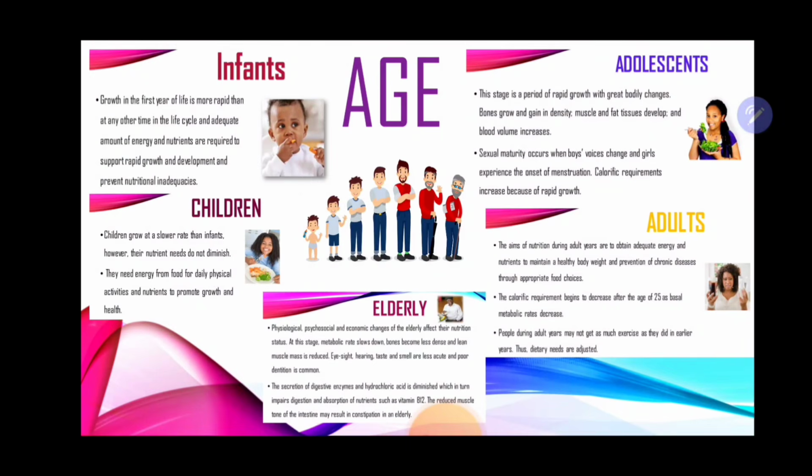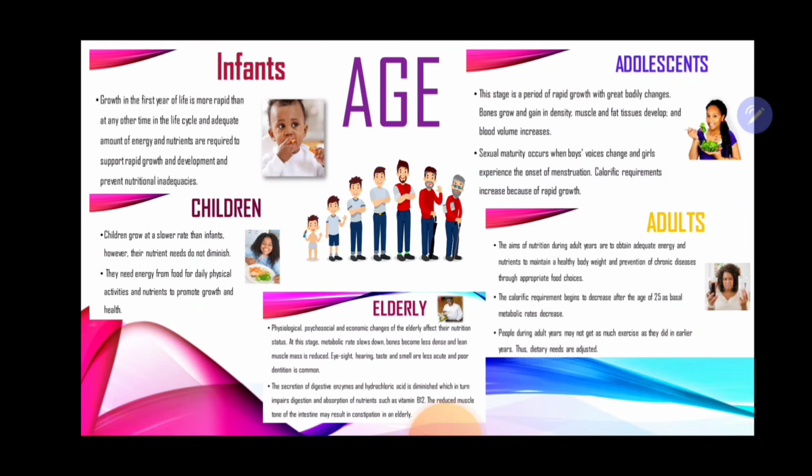Also, with children, you want to prevent deficiency diseases, such as maybe kwashiorkor or marasmus. So we have to include protein-rich foods in their diets and also carbohydrate-rich foods so that they have enough energy to play, move around, grow, etc.